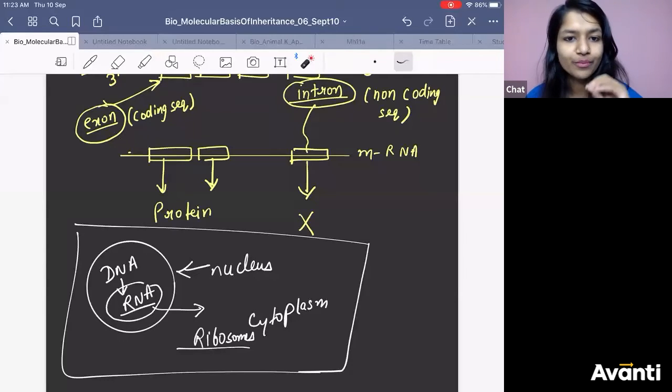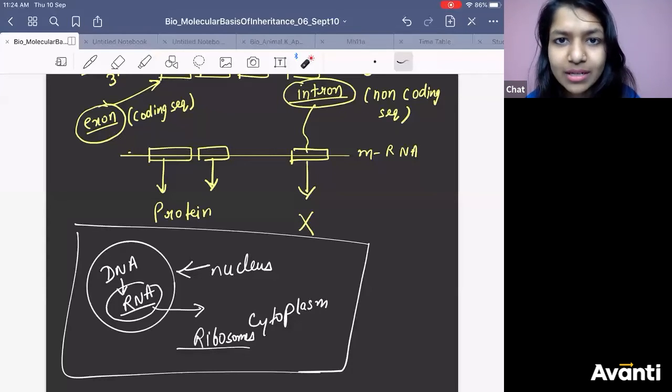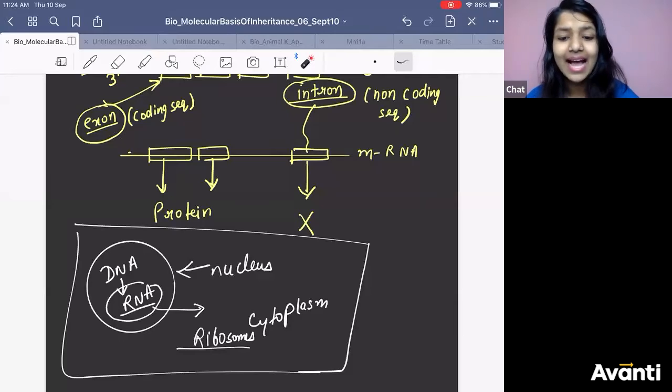So from this concept, we are discussing the next point now: in case of eukaryote, can transcription and translation happen at the same time, simultaneously?